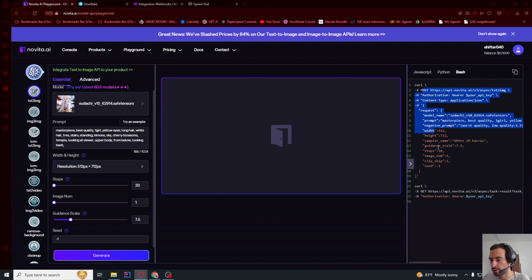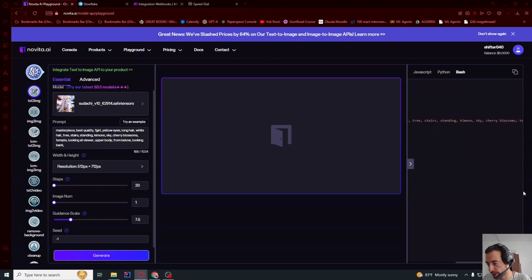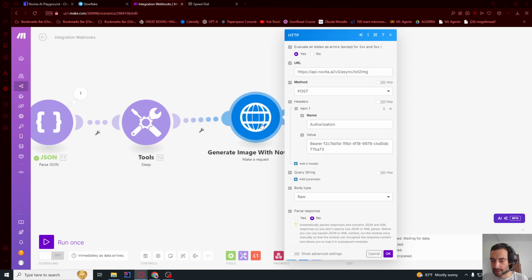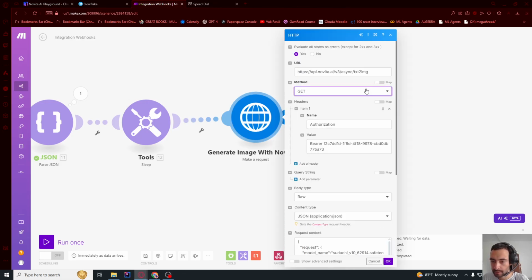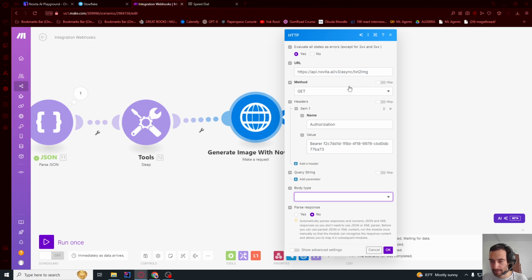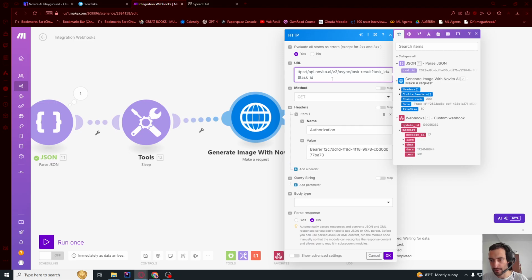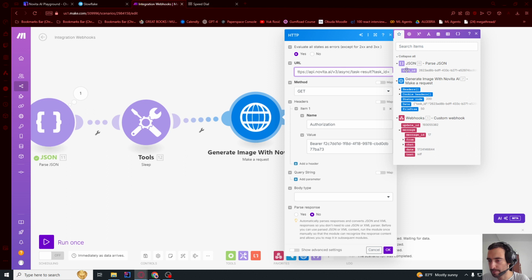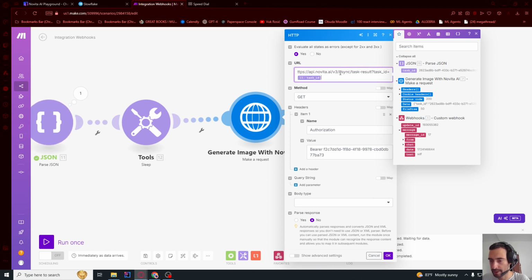If we go back to our code, we can see down below that we have this other API. So we need to send a GET request to this URL. Let me copy it, but properly. So copy until this task ID. Let me copy this and go here, and here we're gonna change to GET, and we will not have any body, so it's empty, and we will replace this URL with our URL. And let's delete this task ID and put this task ID variable. So this is gonna be a variable.